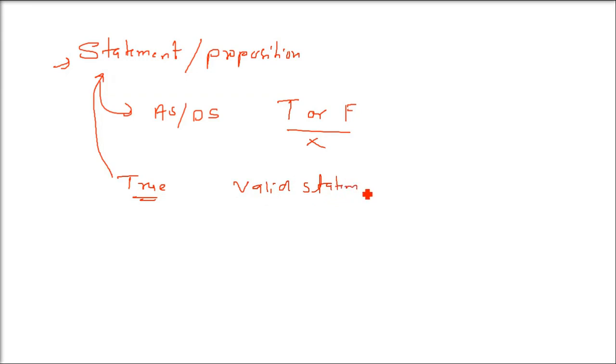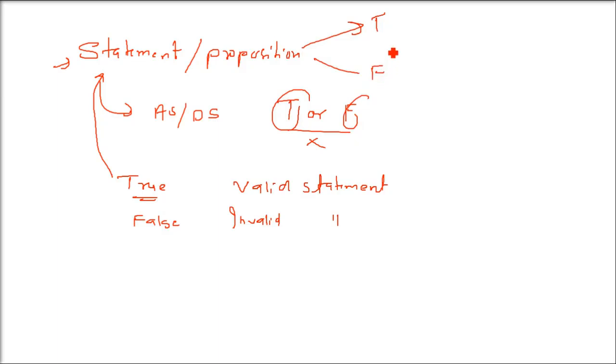Now I am telling you about two types of statement. A valid statement is a statement which is always true. But a statement which I say and it happens to be false, it is wrong, that is called an invalid statement. Please understand, a statement cannot be true and false together. It can be either true or false, but not both together. And when it is both, true and false together, then we call it a paradox.